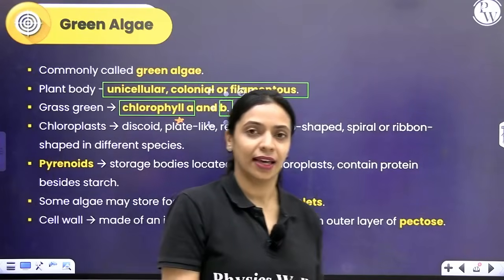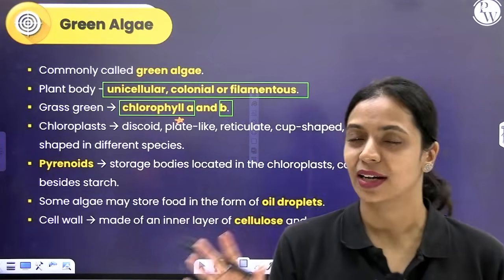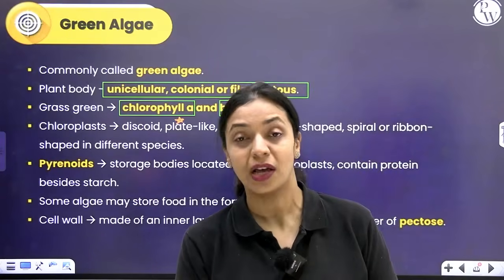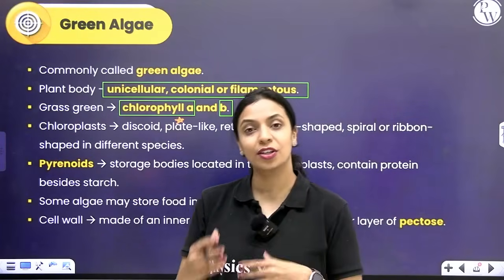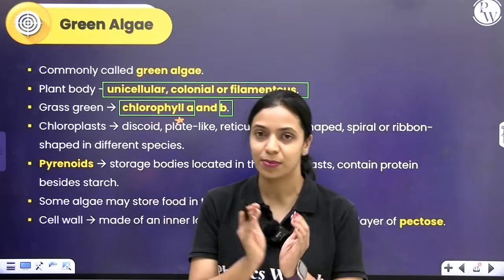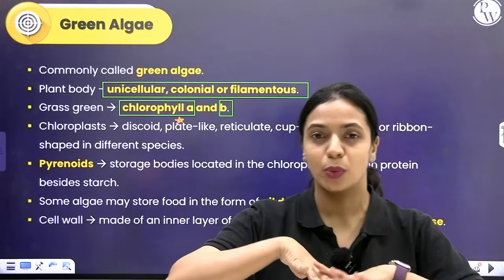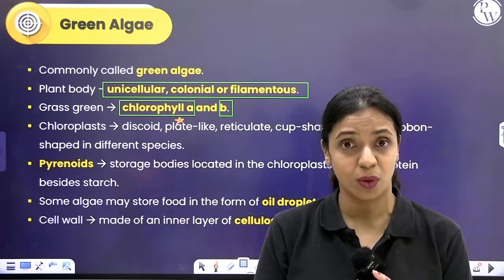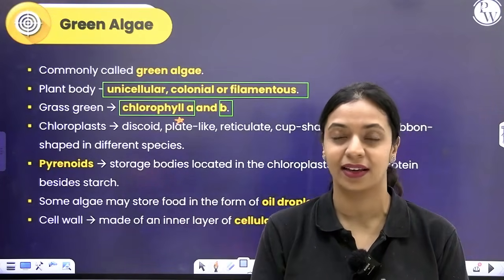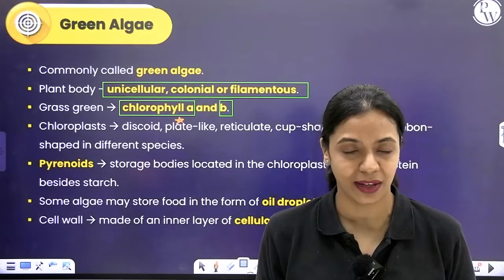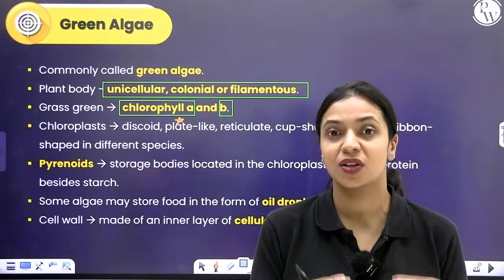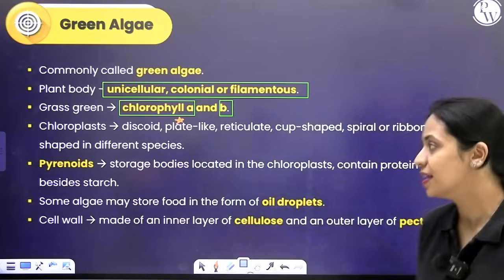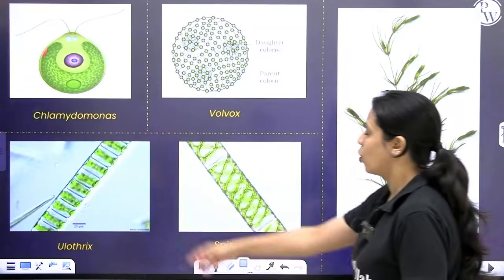Since green algae are eukaryotic, they will have membrane-bound organelles like the chloroplast. Chloroplast is present, but the shape of the chloroplast will vary. Sometimes it is cup-shaped, sometimes network-like, reticulate, sometimes discoid, sometimes plate-like, sometimes ribbon-like and spiral. So the chloroplast structure and shape can exist in different forms. Some examples you can see right here.